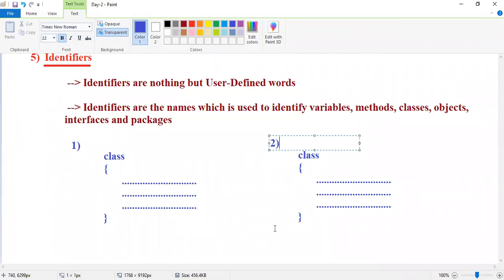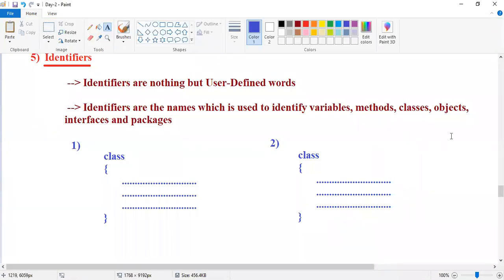Guys, in these two classes, one class will perform some operation. Two classes are available, right? In these two classes, one class is performing book ticket, or book ticket operation.